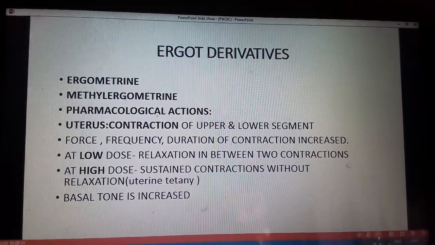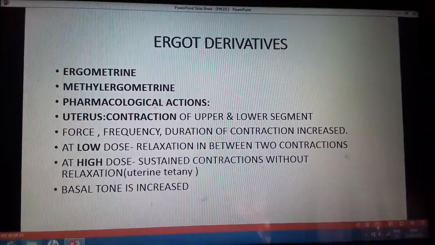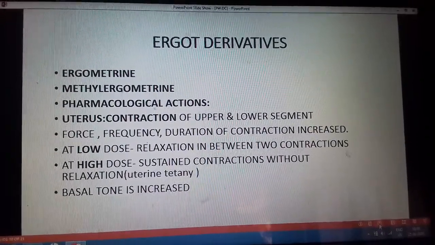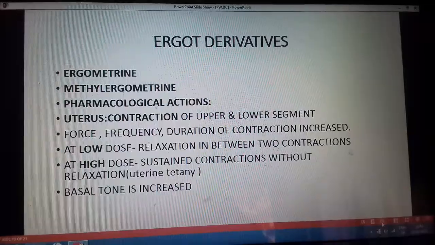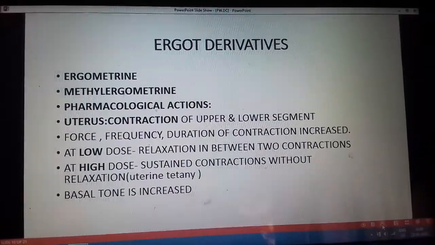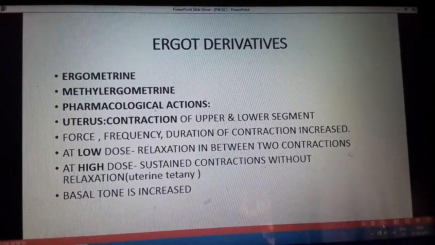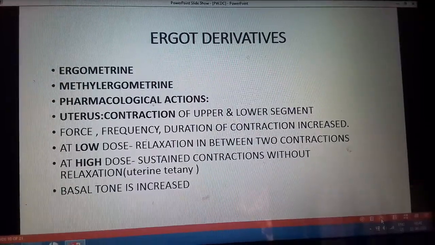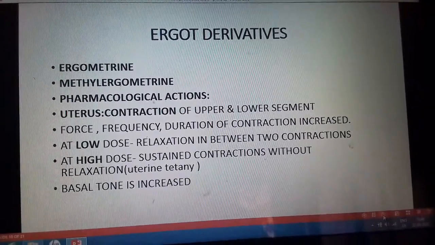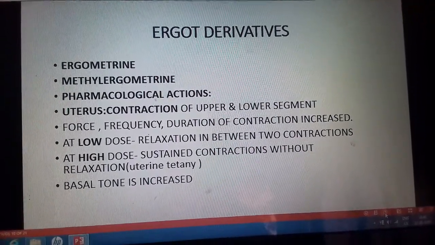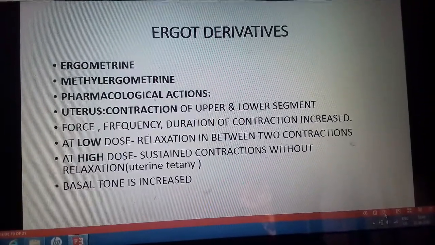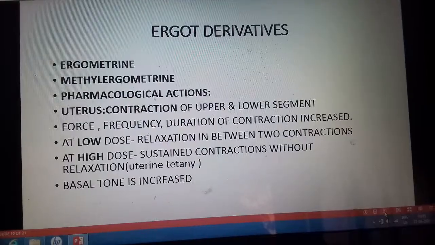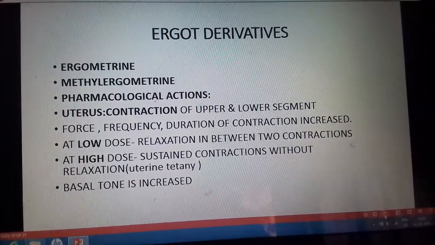Now coming to the ergot derivatives. Ergot derivatives are another group of drugs which lead to the uterine stimulation or uterine contraction. These are the ergometrin, methyl ergometrin. Pharmacological actions of the ergot derivatives. The first is on the uterus. It leads to the contraction of the upper as well as lower segment.